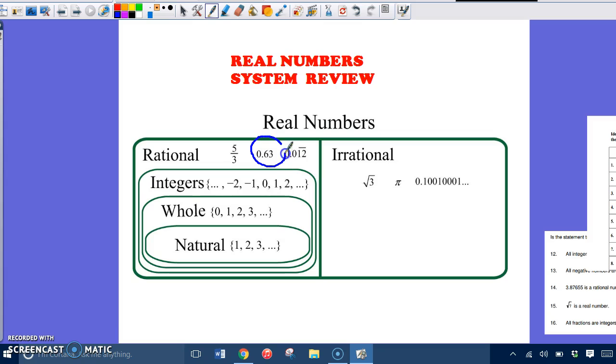Also, decimals that terminate, which means they eventually end and don't go on forever. That's a rational thing to do. Rational means that it makes sense. Decimals that terminate make sense, so they are rational.